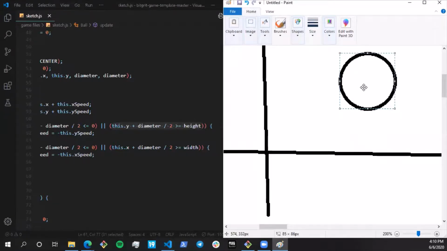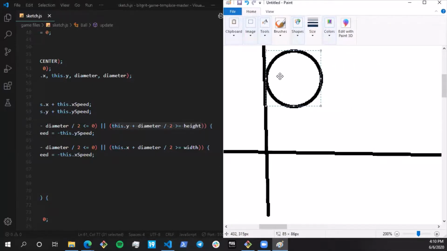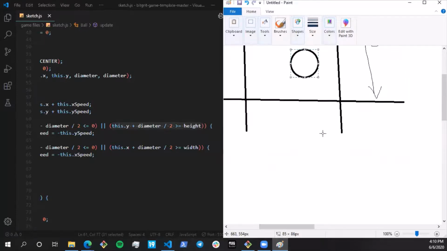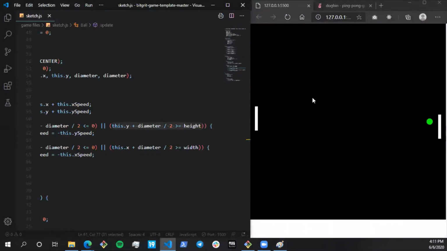All right. And the same thing for x. If this dot x minus diameter by 2 is less than or equal to 0, then bounce like this. Change the speed in the x direction. And the same thing on the other side: if the center is over here, this dot x plus diameter by 2 goes towards the right. It is this point. When it detects the edge, just change the speed, and it's going to bounce. I know this wasn't really the best way to explain, but I hope this is the best I could do right now.